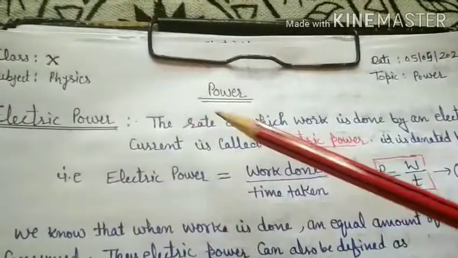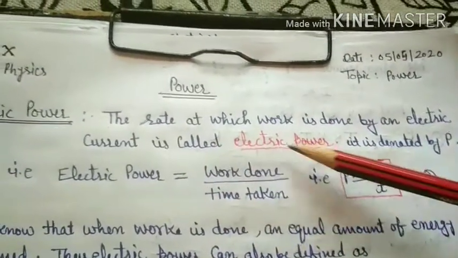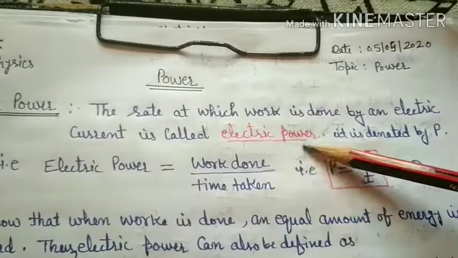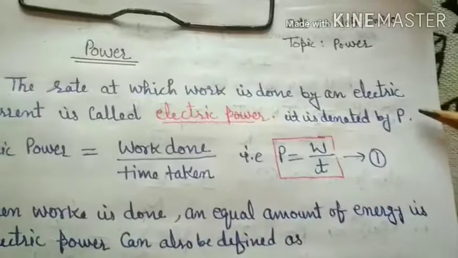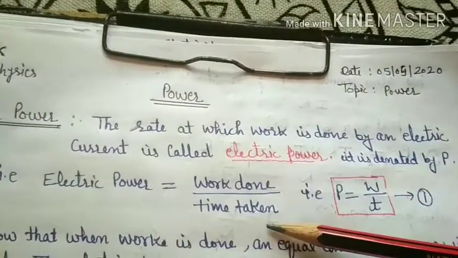Now, with the help of a paper, we have to understand the topic, that is electric power. So first of all, what is electric power? The rate at which the work is done by an electric current or an electric appliance is called electric power. Rate means divided by time. It is denoted by P.